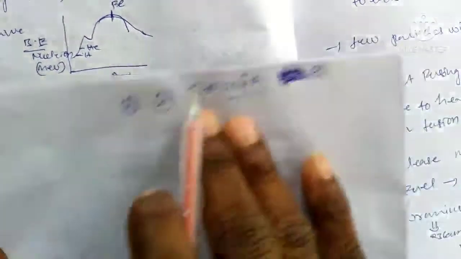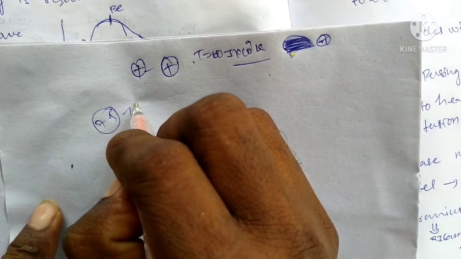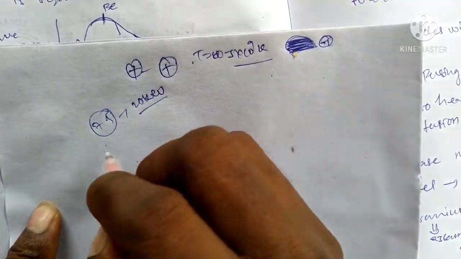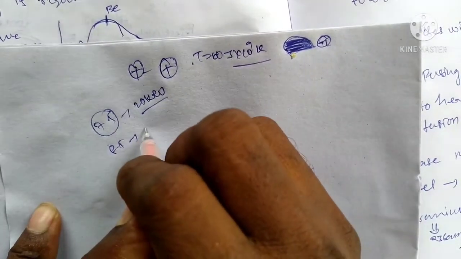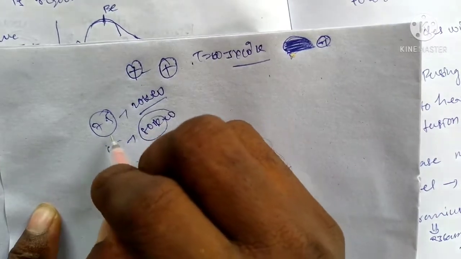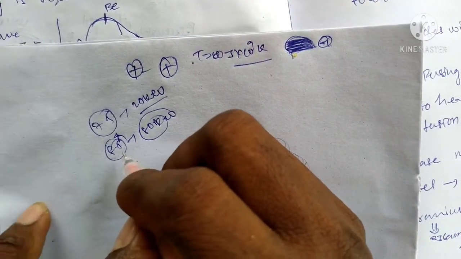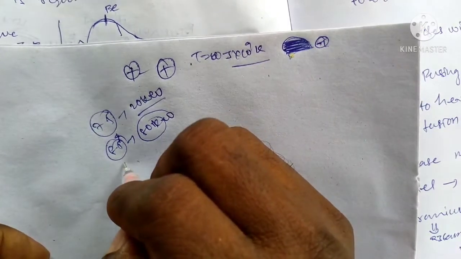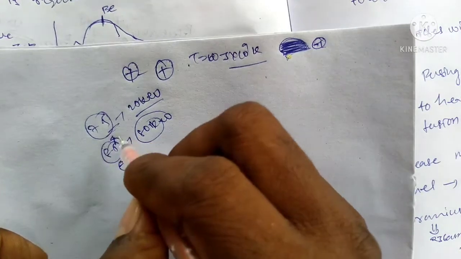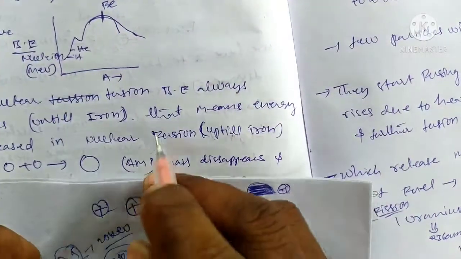Suppose here the binding energy is 7.5, we can apply suppose 20 kilo electron volts of energy. Suppose 8.5, we can apply 80 kilo electron volts. Compared to 8.5, the binding energy is more. That means the atoms in the nuclei have a very high attraction force compared to this. That is the main reason.